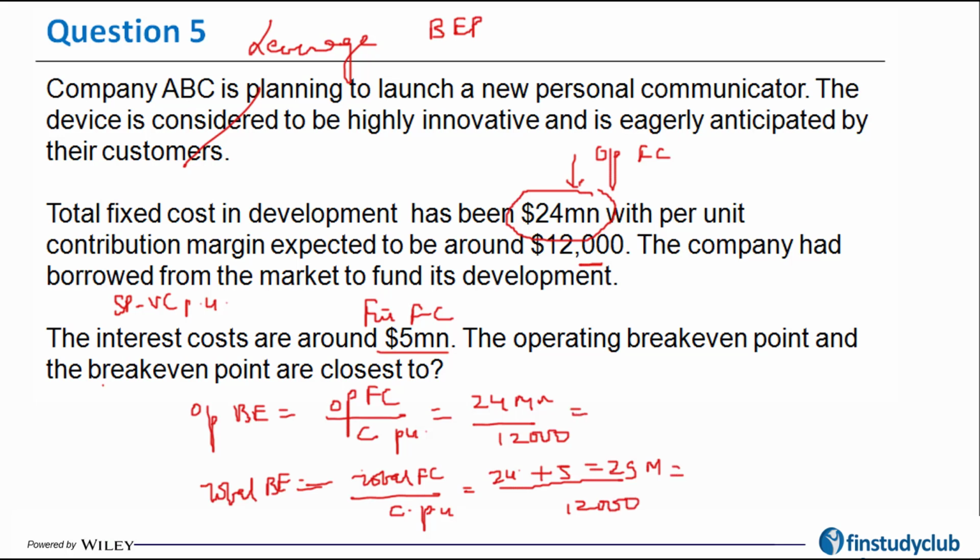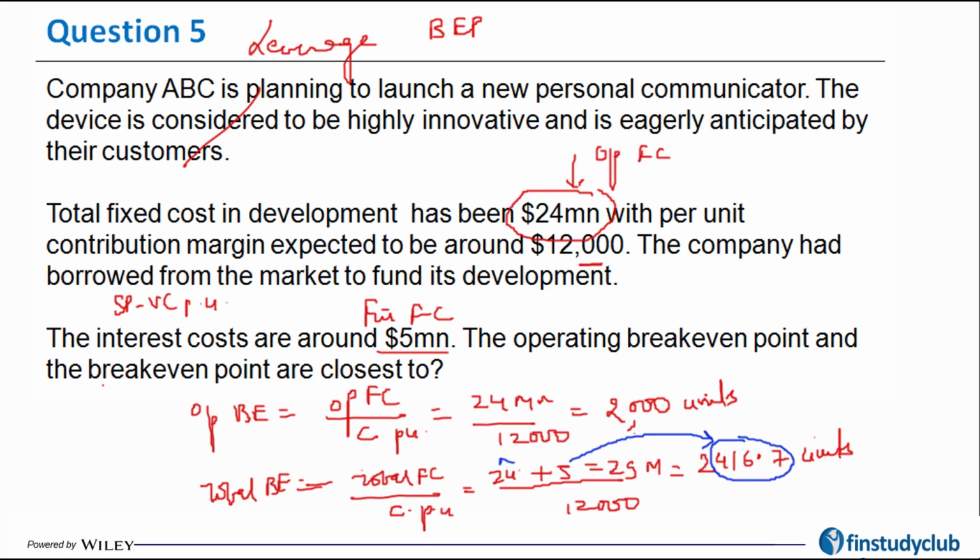So the answers will be 2,000 and 2,417 units respectively. The question is, why do you have to sell 416 units additionally? Because now you have to recover the financial fixed cost of $5 million over and above the $24 million that you have.